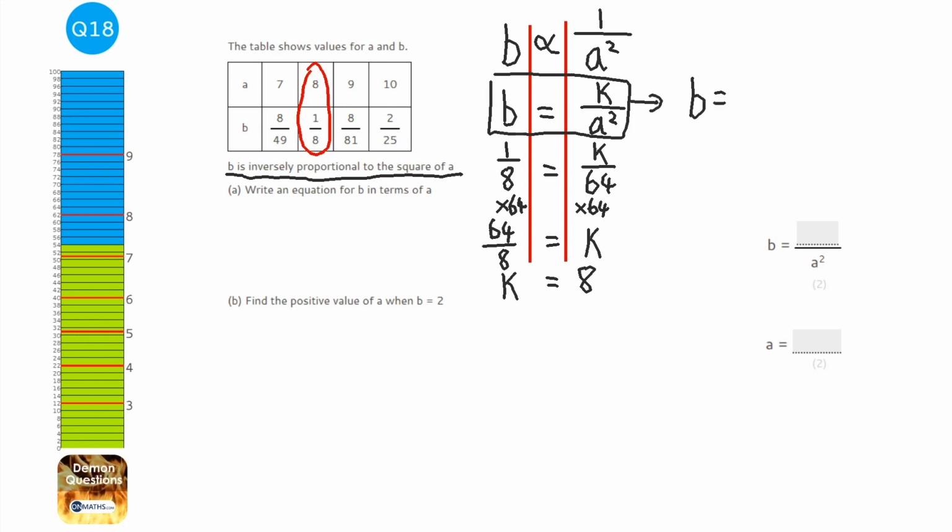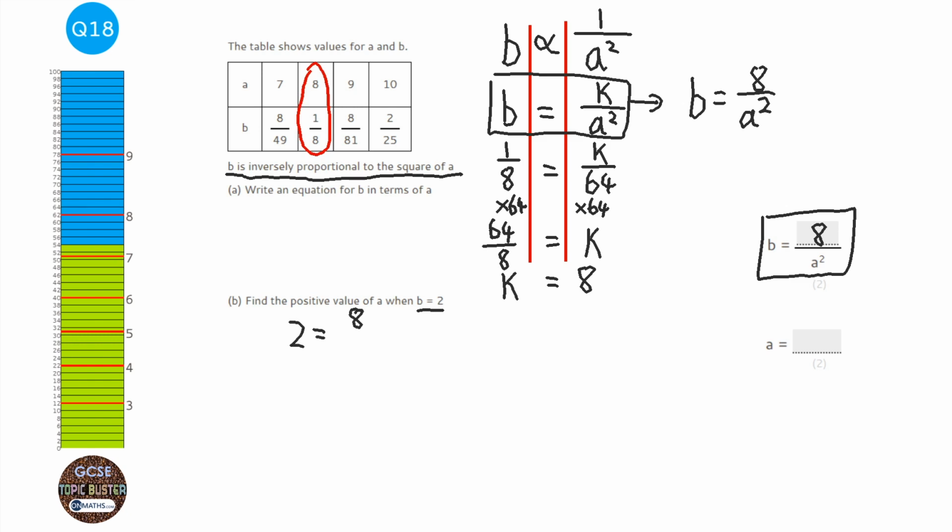So putting that back into this formula here, it becomes this equation here. So b equals 8 over a squared. Okay, I'm going to use that to find out what a is when b is 2. So I'm going to write the same thing as I've written down for my answer here, but instead of b I'm just going to write 2. So 2 equals 8 over a squared.